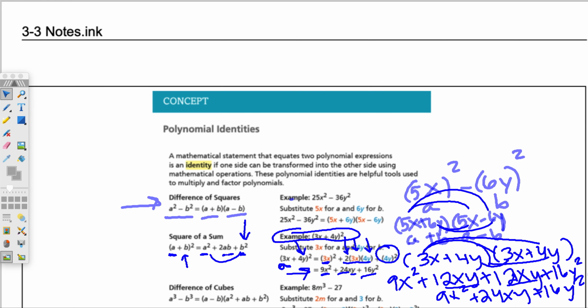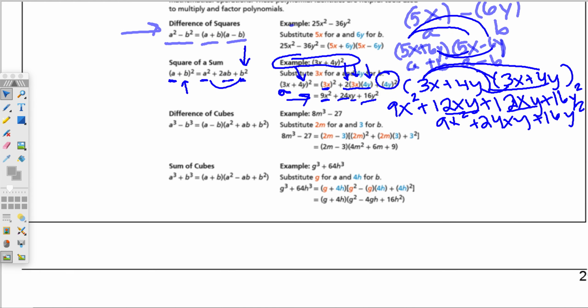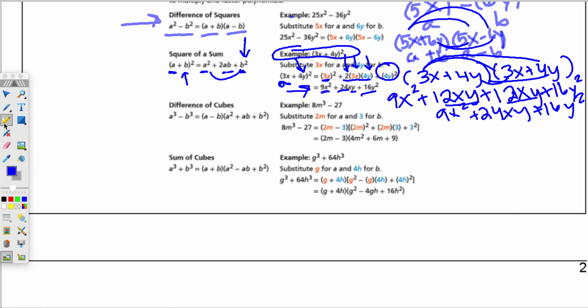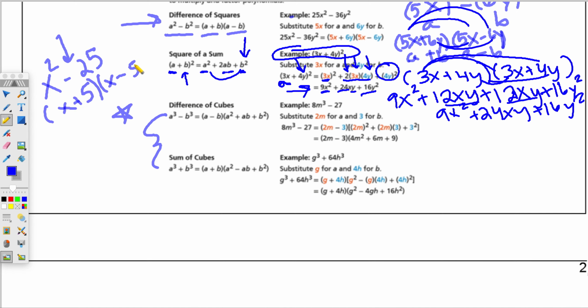Let's continue on. Now, in Algebra 1, we usually don't touch upon cubes. Here we're going to look at sum and difference of cubes formula. Okay, so for squareds, we only have the formula for difference of squares. If that's a minus, we'd have x plus 5 times x minus 5. If we had the sum of squares, there's no formula. You can't simplify that, okay? Can't write x plus 5, x plus 5.